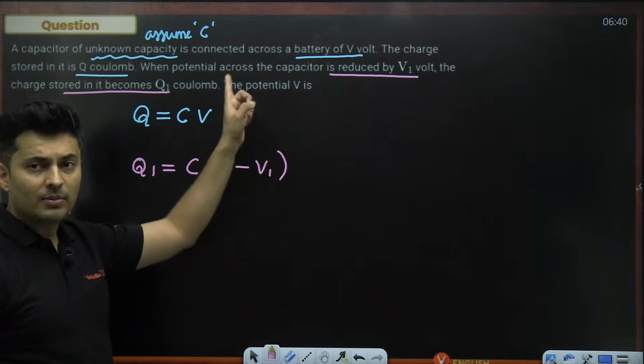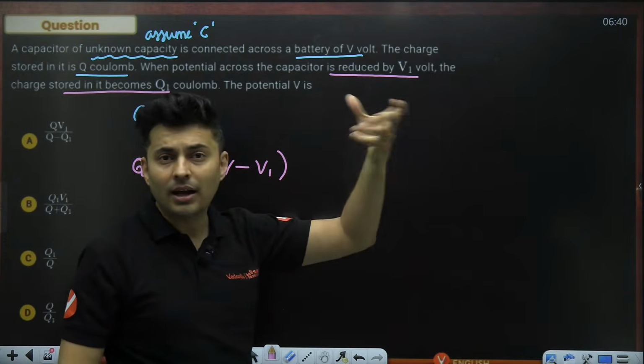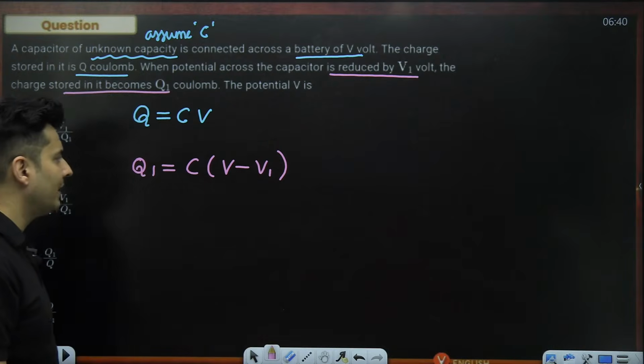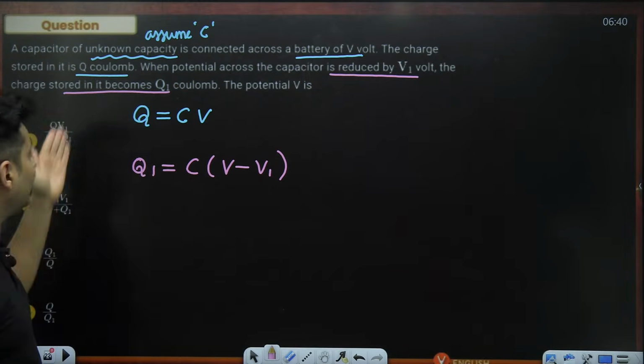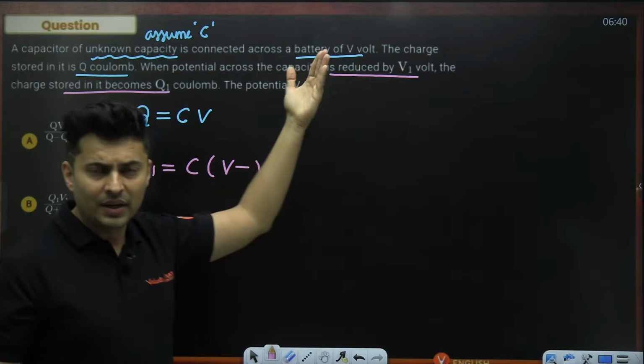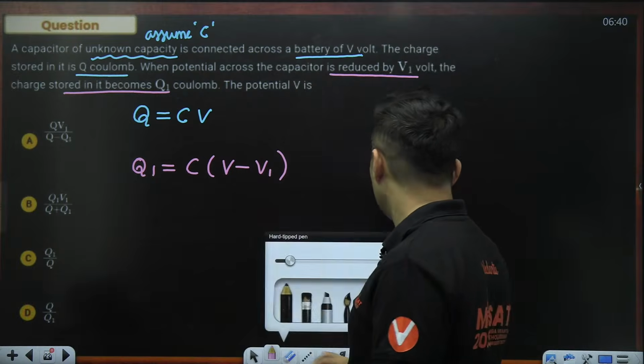That is the catch. Many people will make a mistake. They'll put V1 directly, but it is reduced by an amount of V1. Please bear that in mind. Now, what we don't want is C, because C is not there in the given solution, it's an assumed variable. So it's kind of obvious now what you have to do.